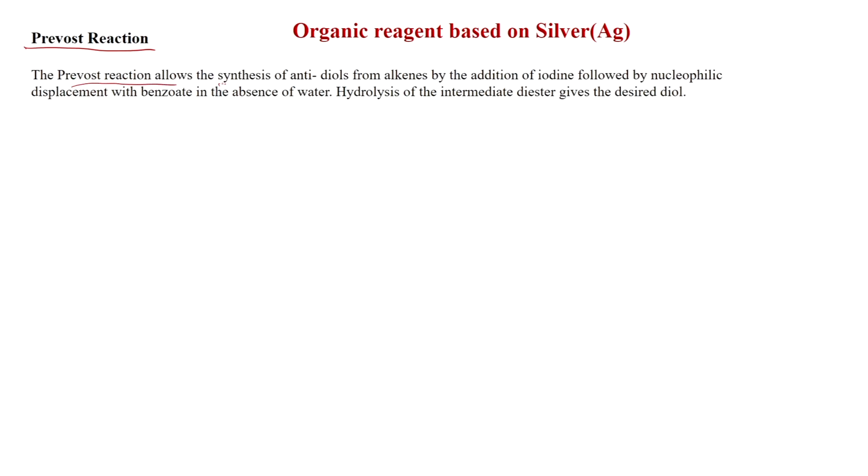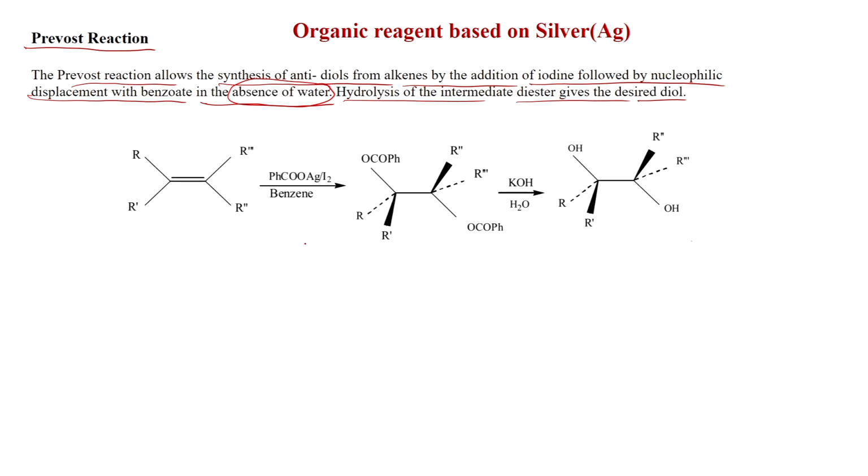and the Prevost reaction allows the synthesis of anti diols from alkenes by the addition of iodine followed by nucleophilic displacement with benzoate in the absence of water. So, this is very important. In the absence of water, hydrolysis of the intermediate diester gives the desired diol. So, this is the overall reaction with silver benzoate. So, this is silver benzoate and iodine in benzene, you get this. So, this you can see, this is the trans. So, trans dibenzoate, and after KOH H2O treatment you get the trans diol.